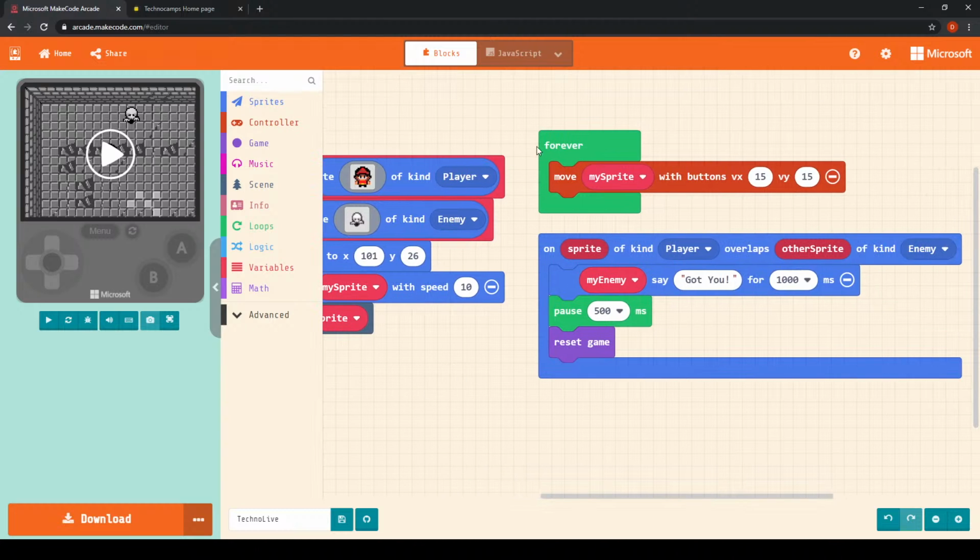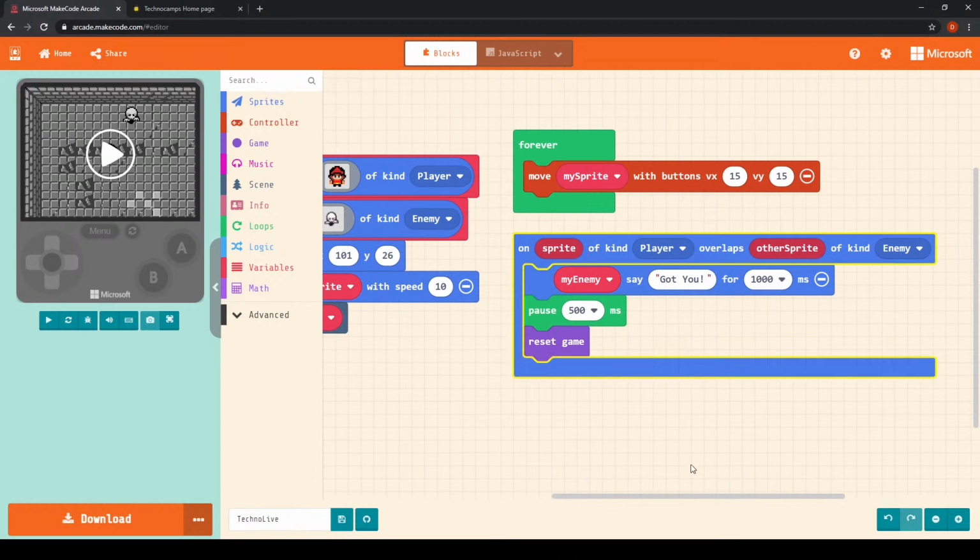We have programmed our sprite using a forever loop to continuously move using buttons with velocities of 15, so the speed is 15 units, which is slightly faster than the enemy, just so that we can always have that little bit of a head start. Of course, you can program the values as you wish. And then we have also specified down here that if our sprite of kind player overlaps with a sprite of kind enemy, we want the enemy to say "got you" because it's caught us up.